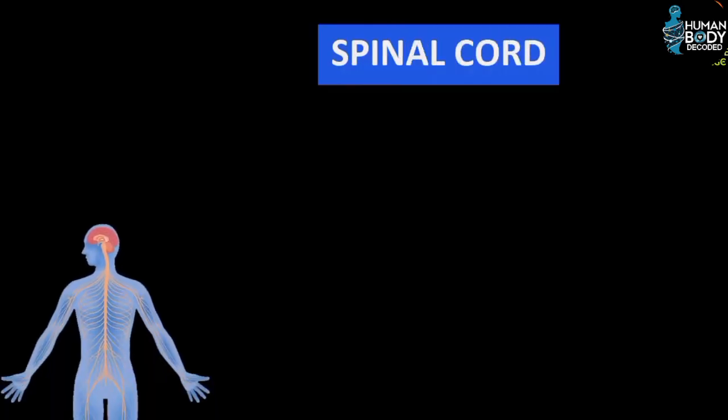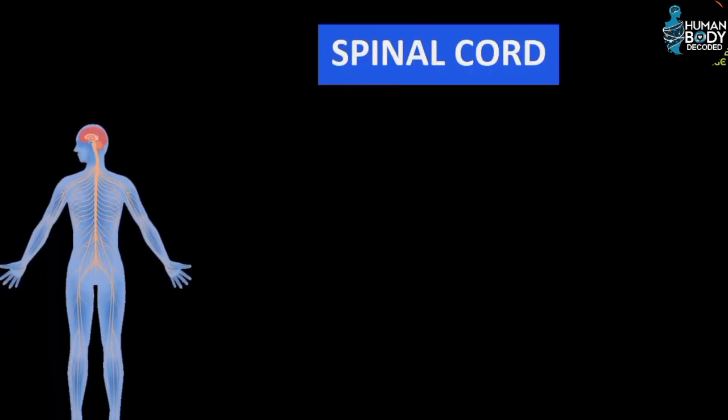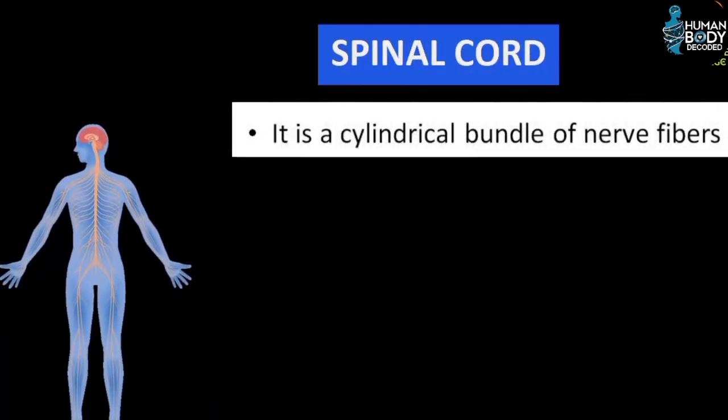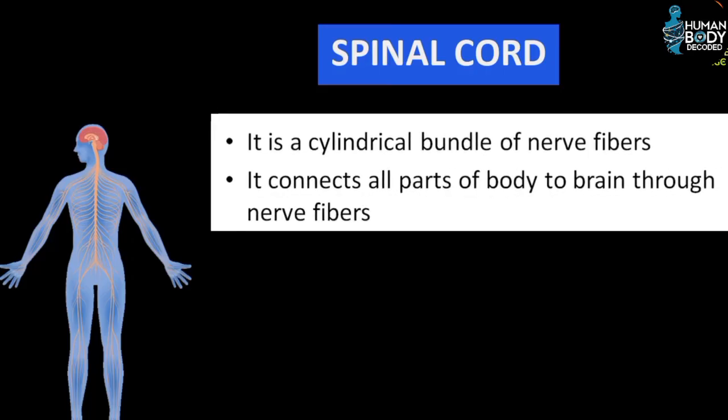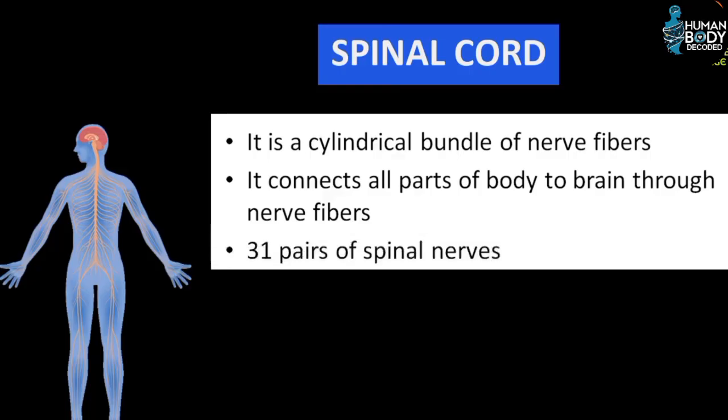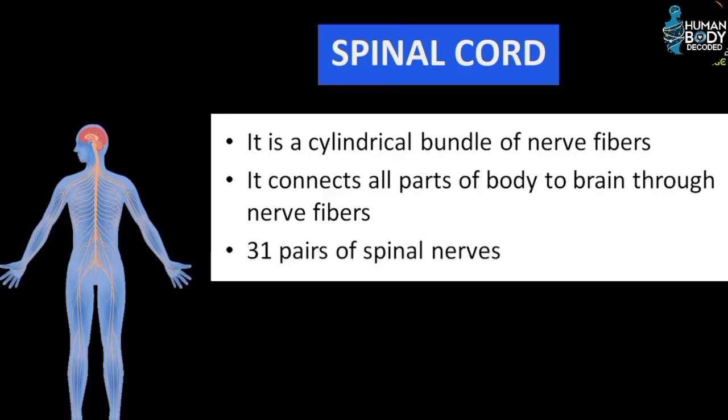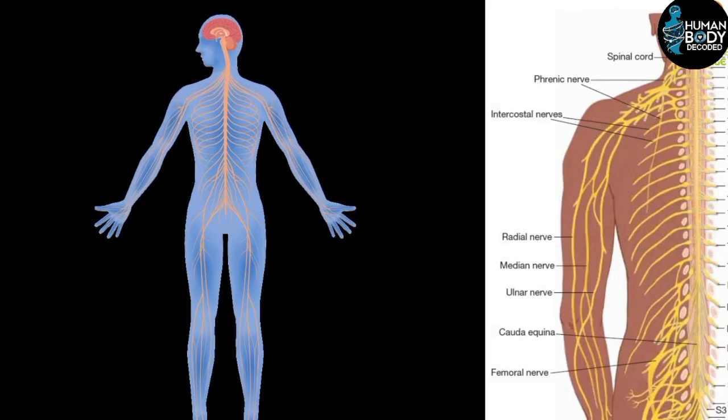Now let's study the spinal cord. The spinal cord consists of cylindrical bundles of nerve fibers. All the parts of the body are connected to the spinal cord. The entire system is linked to nerve fibers. The spinal cord contains a total of 31 pairs of nerves. Previously, I mentioned that the brain has 12 pairs of nerves, while the spinal cord contains 31 pairs of nerves.